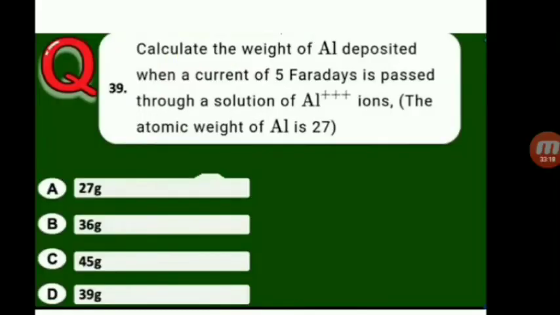Next one, calculate the weight of aluminium deposited when a current of 5 Faradays is passed through a solution of Al plus 3 ions. The atomic weight of aluminum is 27. So here weight is equal to equivalent weight into number of Faradays.